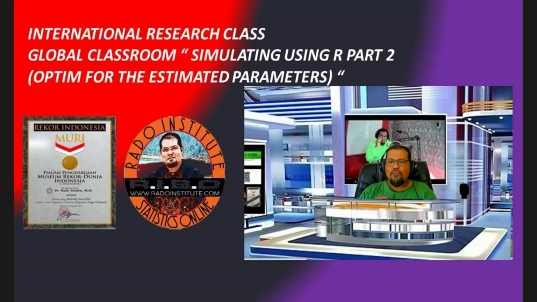But this time, we will not discuss the long theory. For example, we will not discuss how to use maximum likelihood to estimate the parameter, because you can find more than 100 on the Rado Institute about maximum likelihood theory.